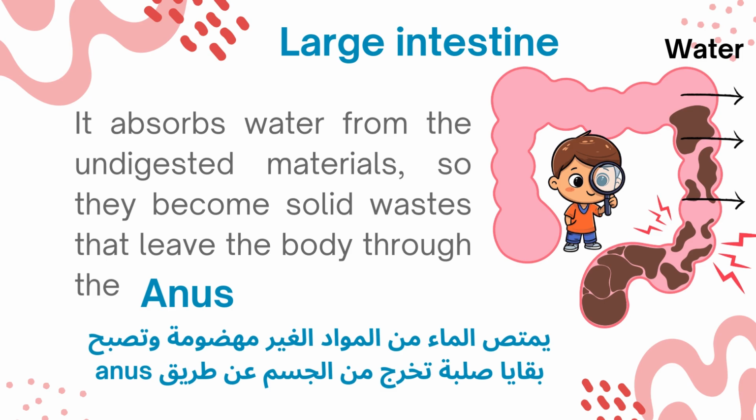As we know, these materials are liquid, because we remember that the stomach changes the food into a soapy liquid. So here the large intestine absorbs the water from the undigested material, so they become solid waste that leaves the body through the anus, okay.